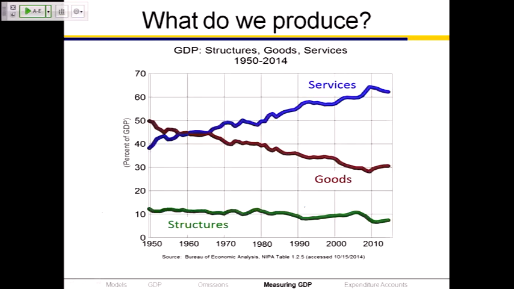All right, what do we produce? I think this is interesting. Here's a chart that shows what we produce, looking at services and goods and structures. Structures are both houses and non-residential buildings. Goods are tangible things. Your clothing's a good. Your pen's a good. Services are the non-tangible, the lawyer services, the financial services, and so on.